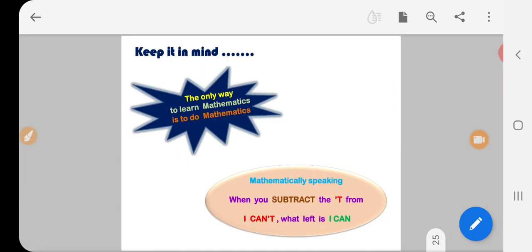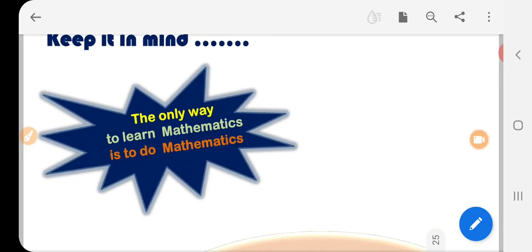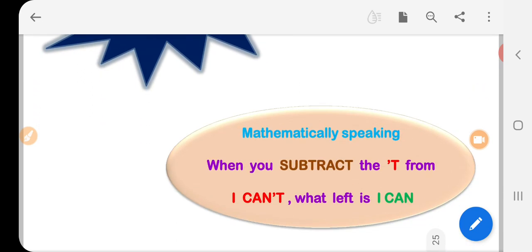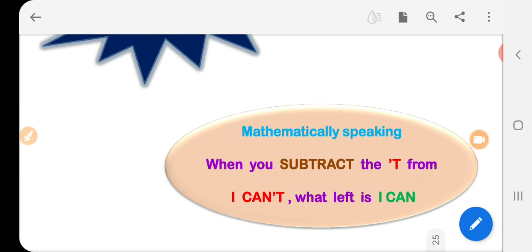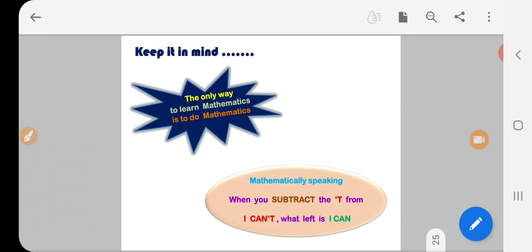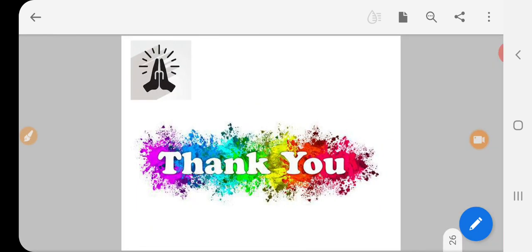So with this I could say you should keep in mind that the only way to learn mathematics is to do mathematics. Friends, one more thing you should know: if I could speak mathematically, whatever efforts you are putting in the whole year, when you subtract the t from I can't, what is left is I can. So be positive. With these words I shall stop here. Thanks for watching.